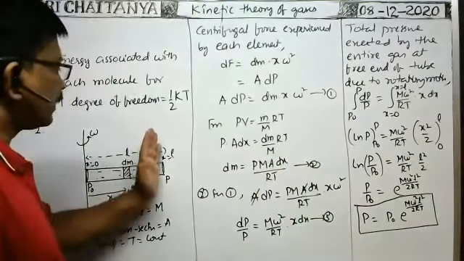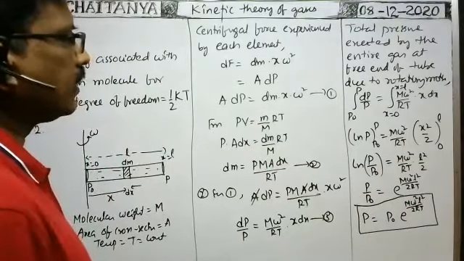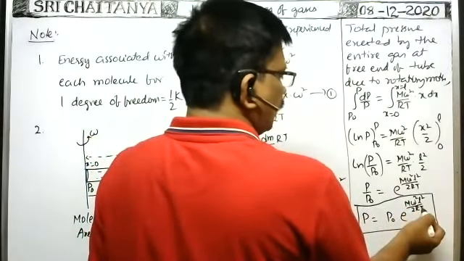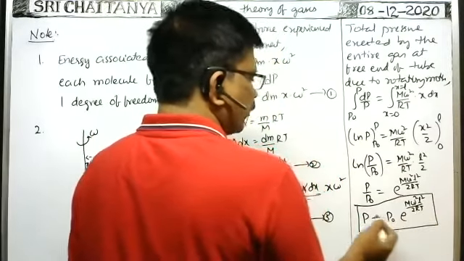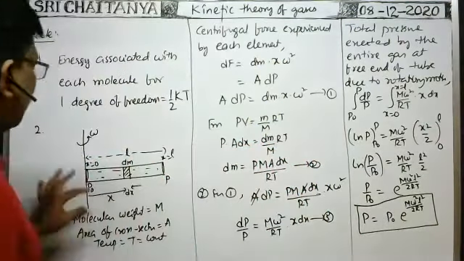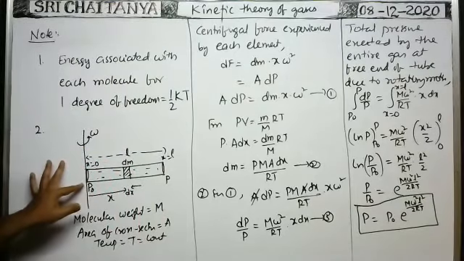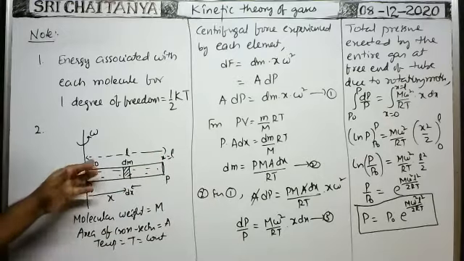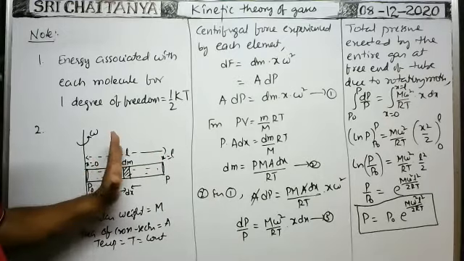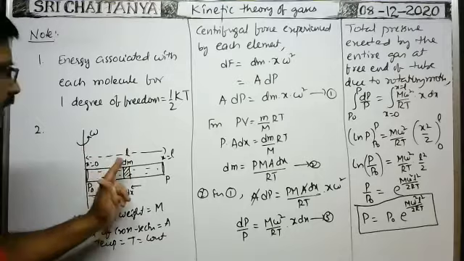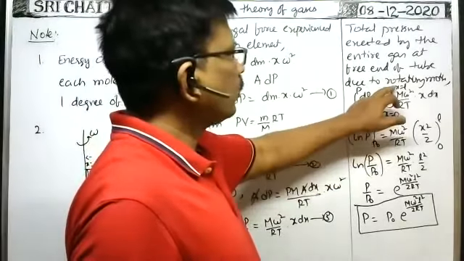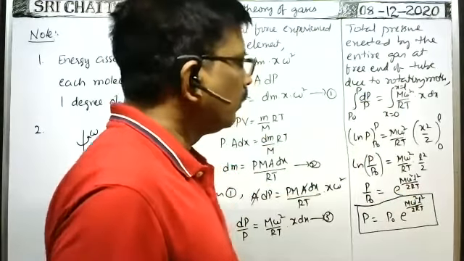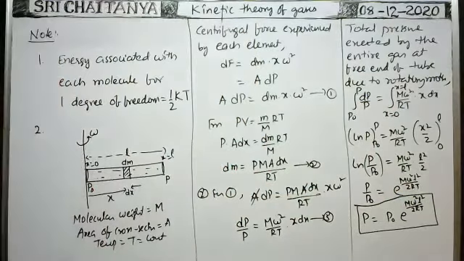It is the pressure exerted at this point. P naught is constant, L is constant, T is constant, everyone is constant. That's why pressure at this point is equal to this one. If P naught is the pressure at the fixed end, then pressure at the free end of the tube is equal to this one. Suppose they ask to find the pressure exerted at a cross section, they may ask at a distance x. Then from x equal to 0 to x is equal to x, we have to integrate. Then instead of L, you will get x. That's all. Okay. Note down.